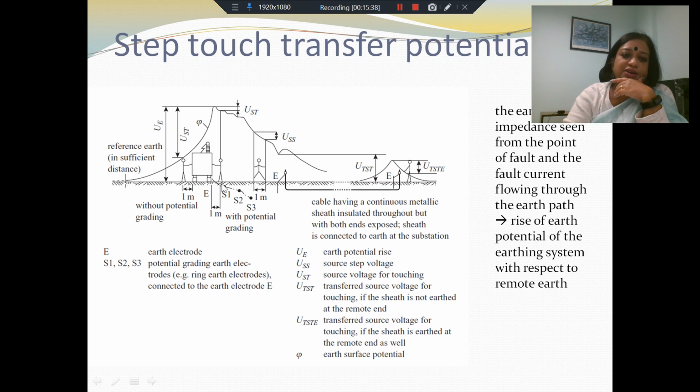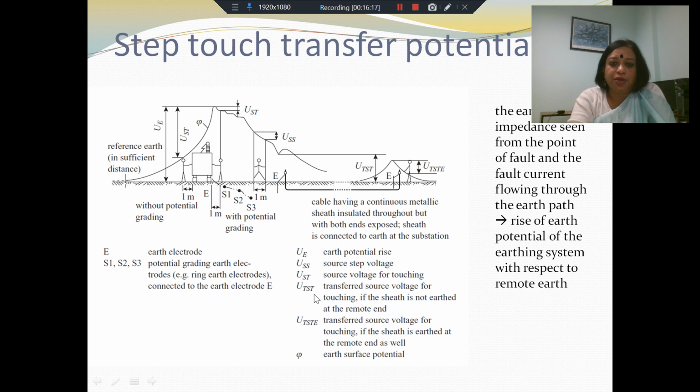Similarly, you have here UST, which is the touch voltage, which is the difference in potential between the feet and the touch, the hands of the person. This potential difference is there at the source site. So we have several potentials shown in this figure. You have EE, which is the earth potential rise due to the fault current flowing; USS, which is the source step voltage; and UST, which is the source voltage for touching.